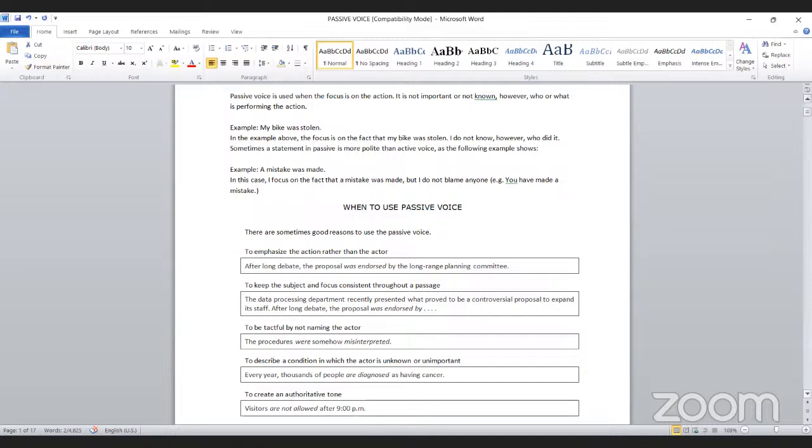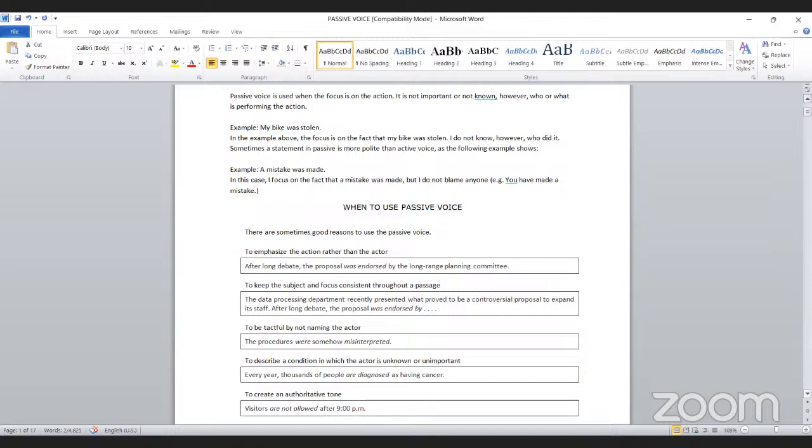If you need to keep emphasizing the subject, the main subject of this sentence is the controversial proposal. If you need to keep on insisting on this controversial proposal throughout your sentences, you need to use passive voice, right?